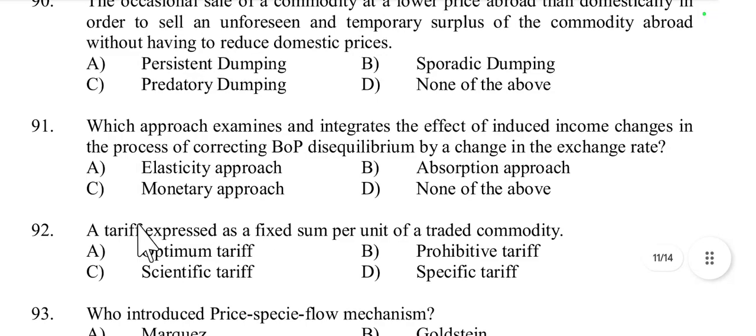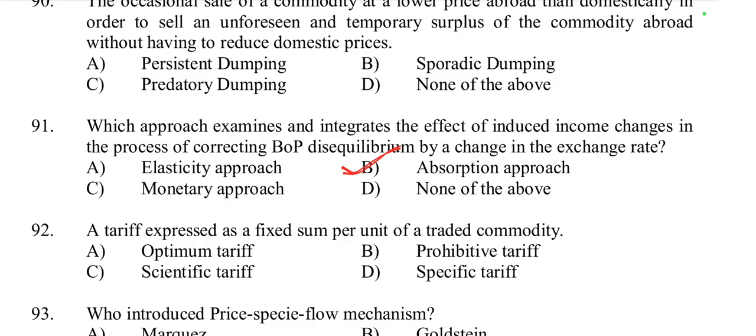Then question number 91, which approach examines and integrates the effect of induced income changes in the process of correcting balance of payment disequilibrium by a change in the exchange rate? Elasticity approach, absorption approach, monetary approach. It is called the absorption approach, option B, because the absorption approach focuses on national income and expenditure. It says balance of payment improves if domestic output increases relative to domestic absorption, that is, C